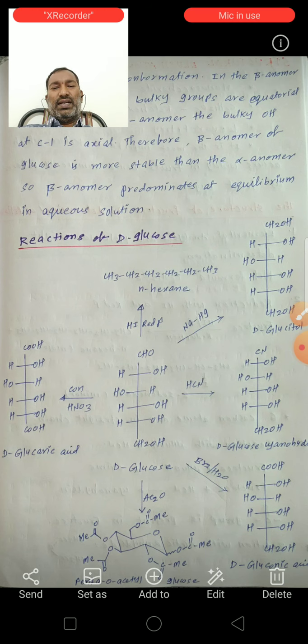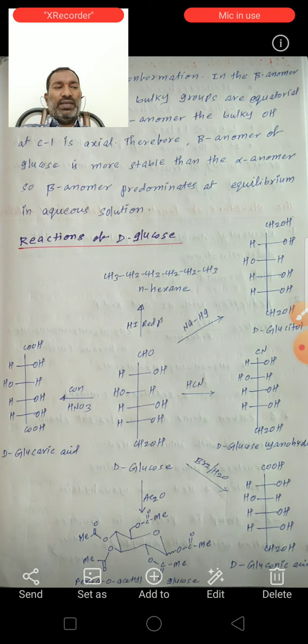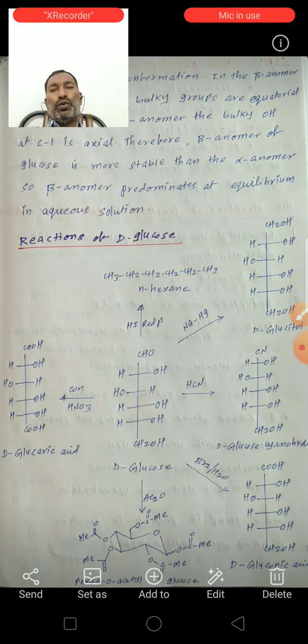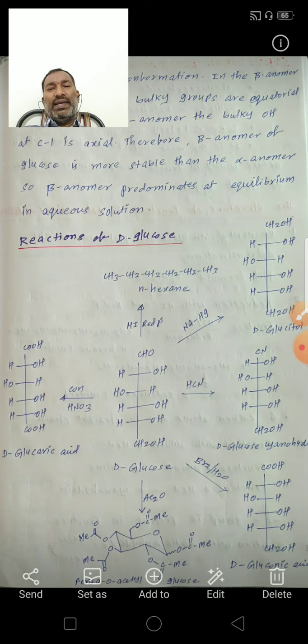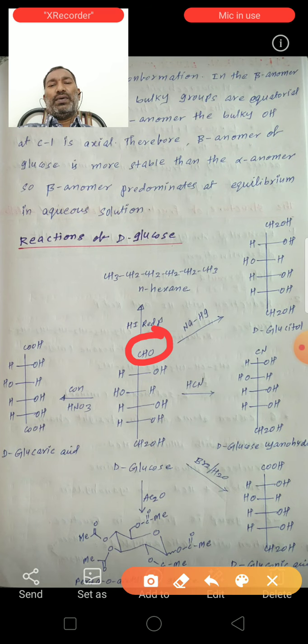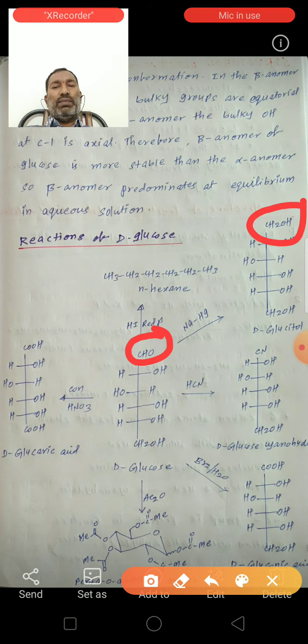Next, the second one: D-glucose reacts with sodium amalgam. With sodium amalgam, it will form D-glucitol. In this reaction, only the aldehyde group is reduced to a primary alcohol, CH2OH group, in the presence of sodium amalgam.